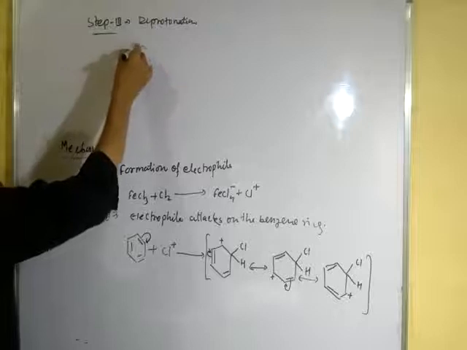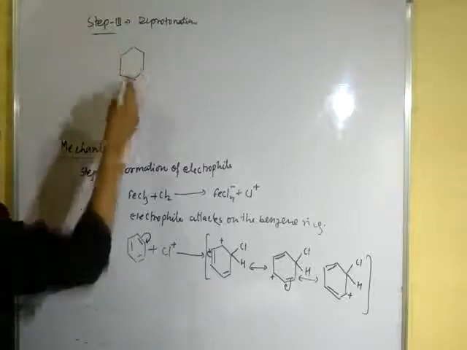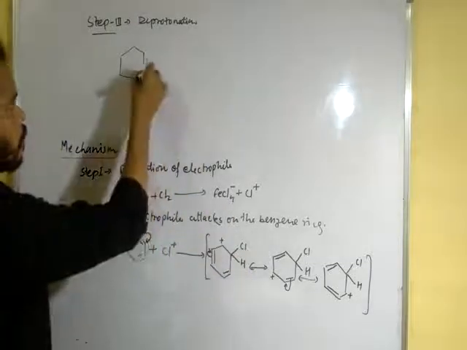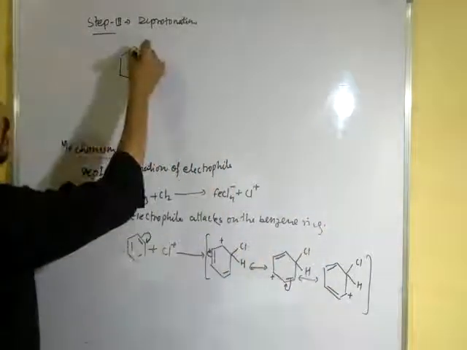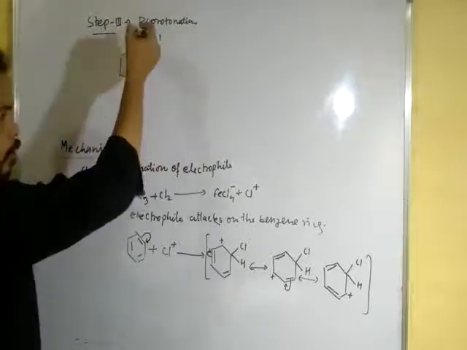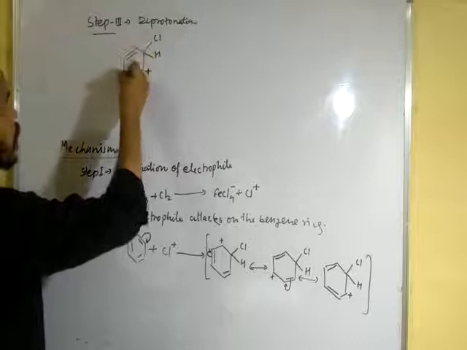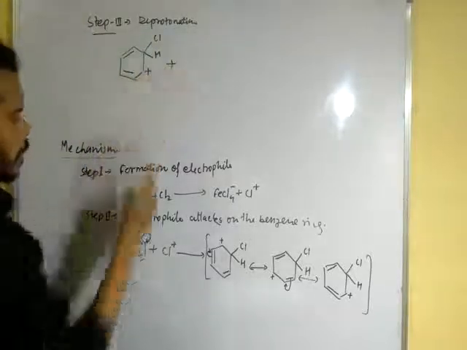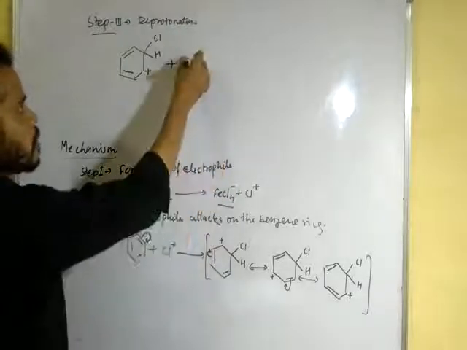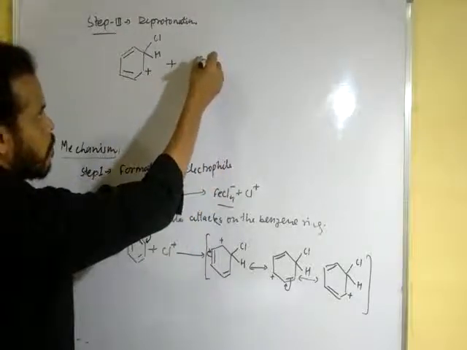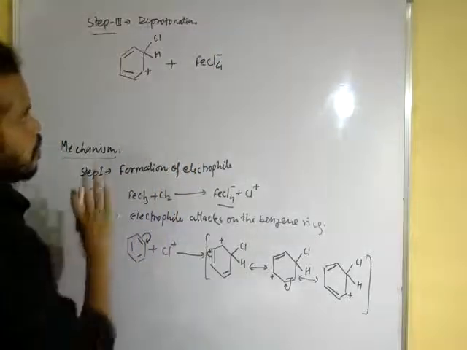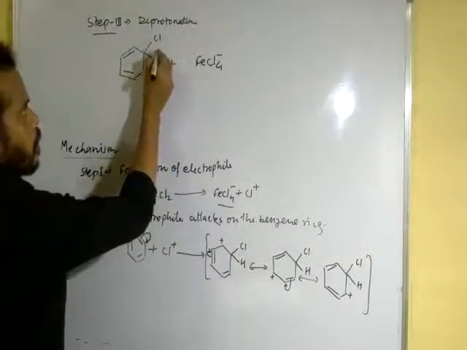Take one structure out of these structures. Here I am taking the last structure, it makes no difference, with Cl and H here and double bonds set up in these positions. The nucleophile present from the first step attacks the ring, and deprotonation takes place.